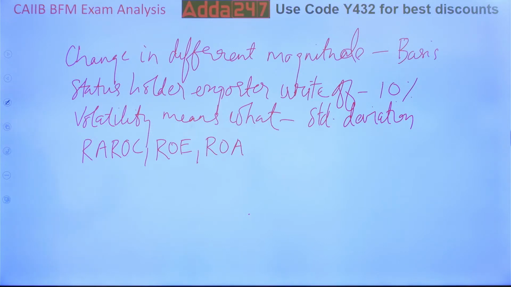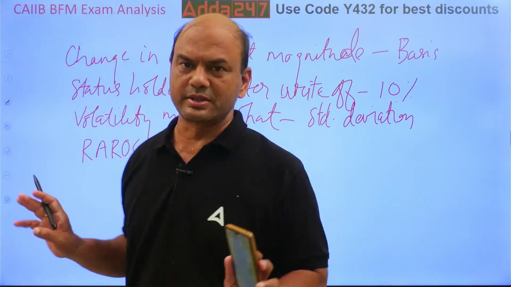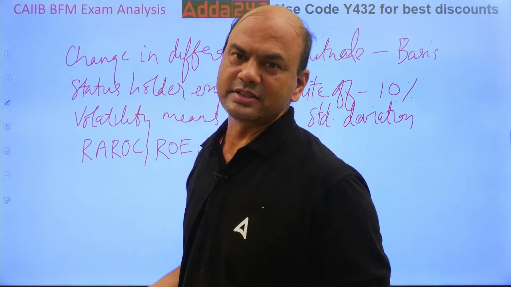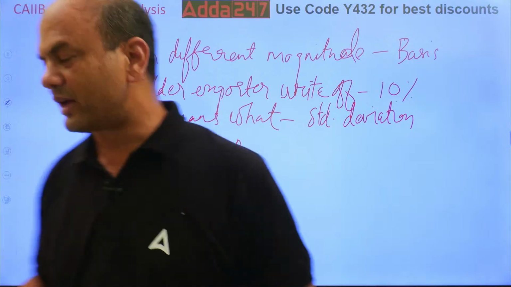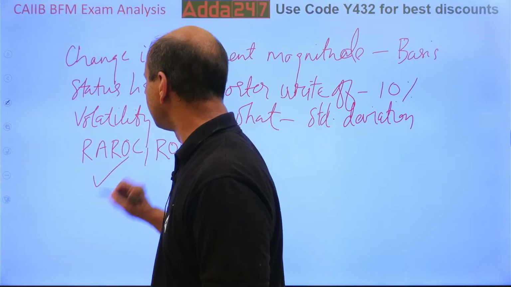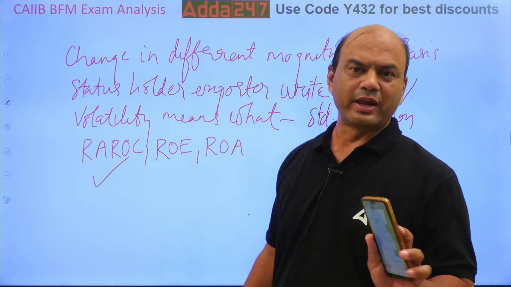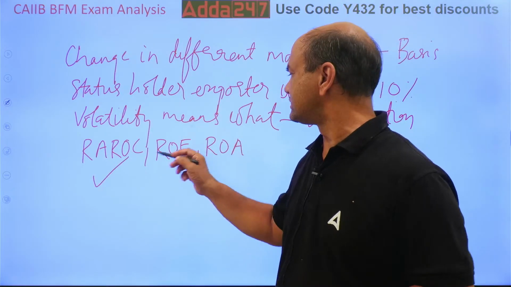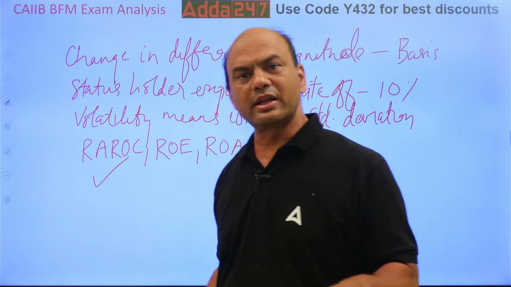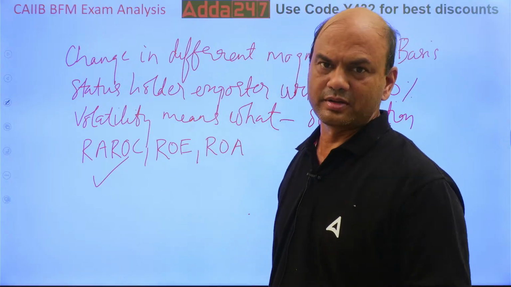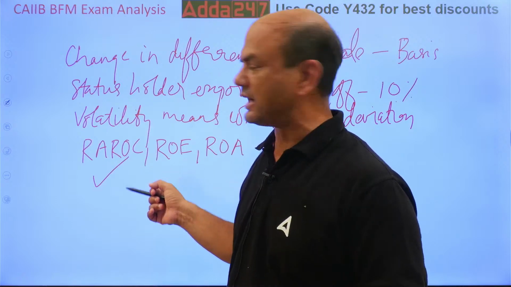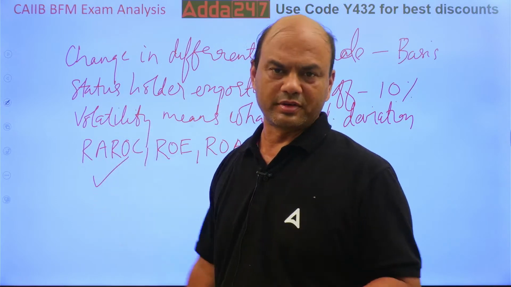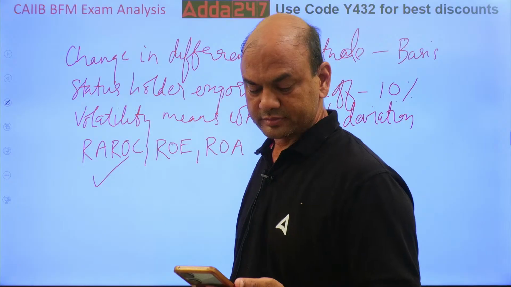This is actually, to be frank, a wrong logic. But as it is asked in the question, you can't do anything. So I'll give you the answer: REROC is better. Frankly, I don't believe in this because ROE is also equally important, ROA is also equally important. But if it comes in the exam, kindly type REROC.